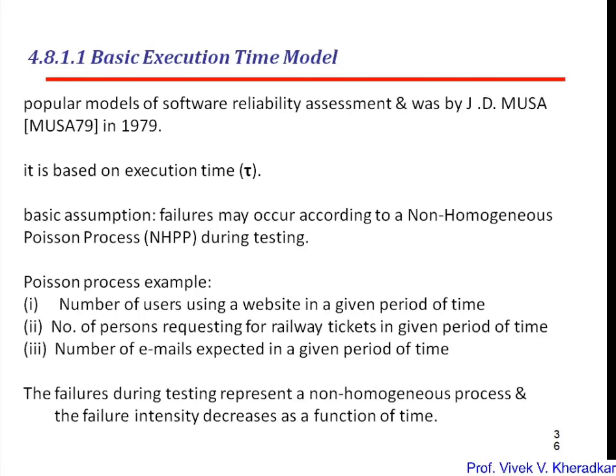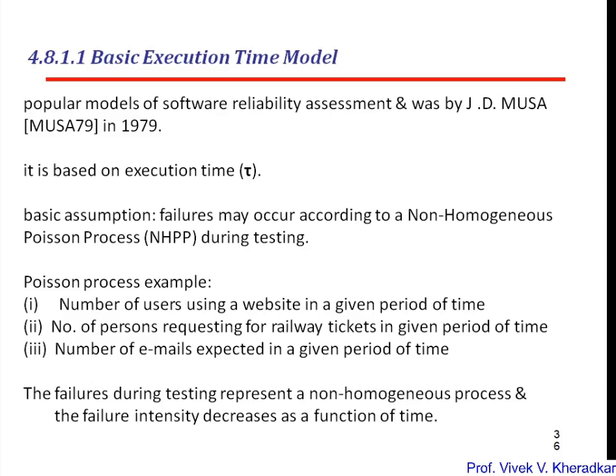Most of the models of software reliability assessment were developed in 1979 by J.D. Musa. As the name indicates, it is based on the execution time tau. The basic assumption is that failures may occur according to a non-homogeneous Poisson process, NHPP, during the testing. So what is the Poisson process?